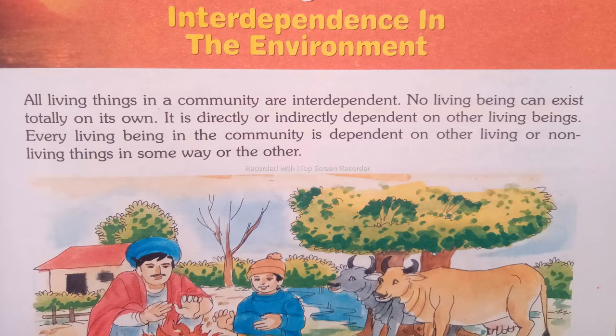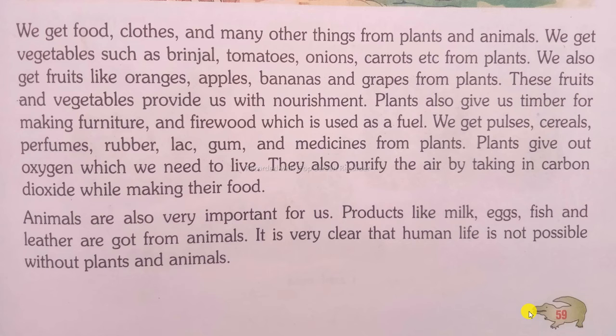All living things in a community are interdependent. No living being can exist totally on its own. It is directly or indirectly dependent on other living beings. Every living being in the community is dependent on other living or non-living things in some way or the other.